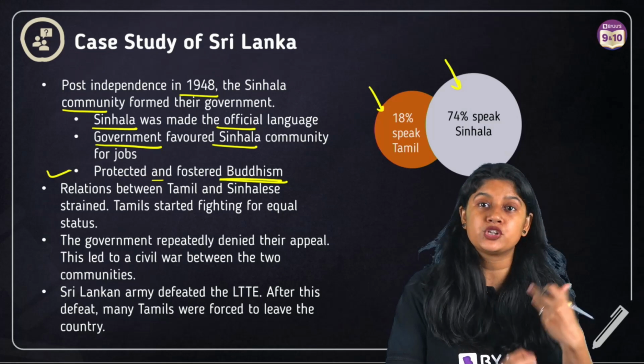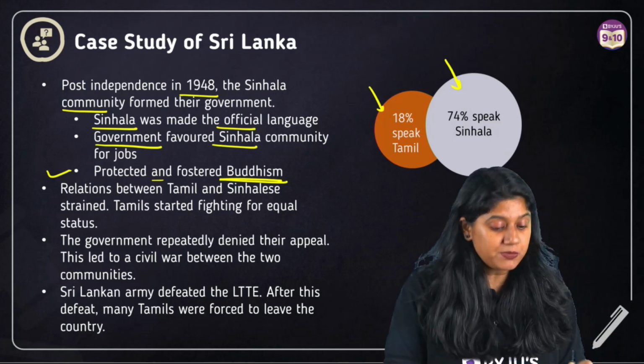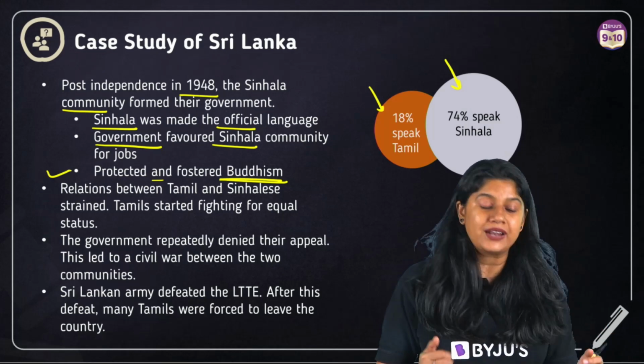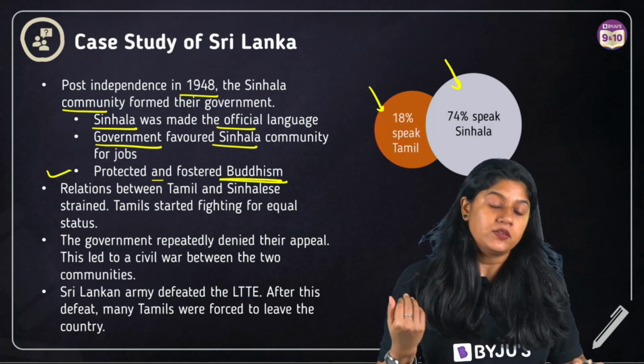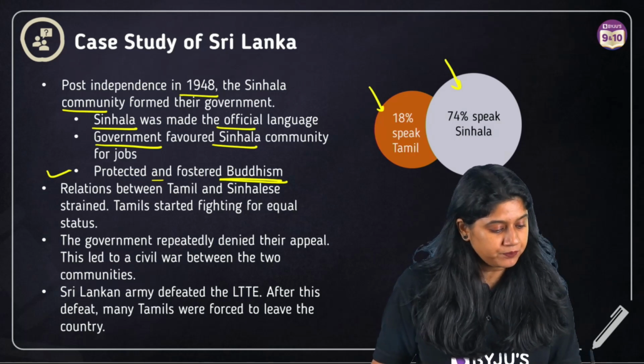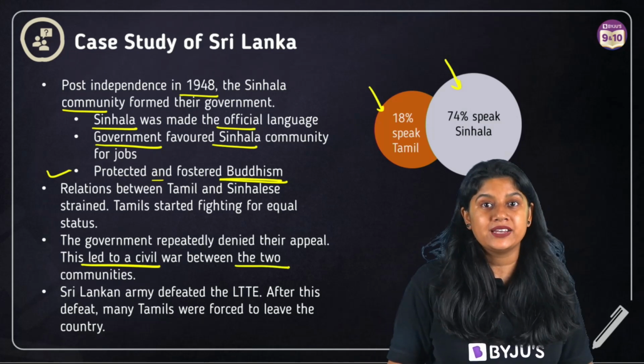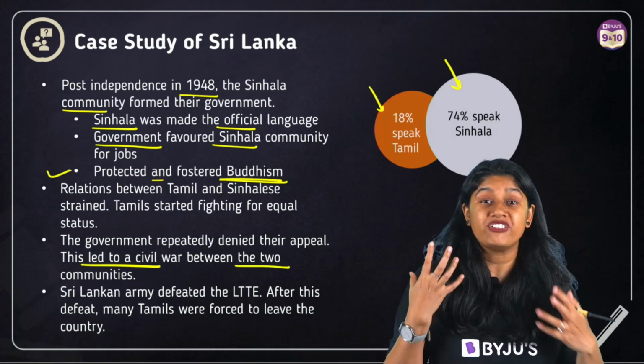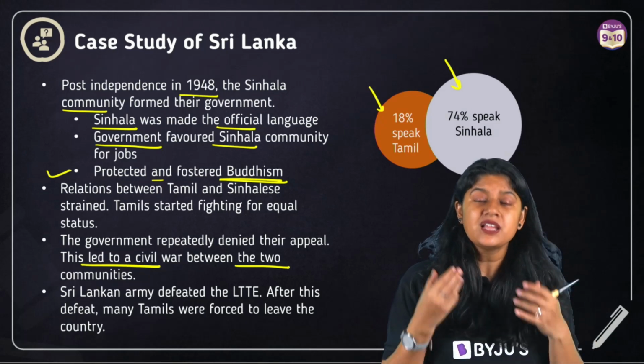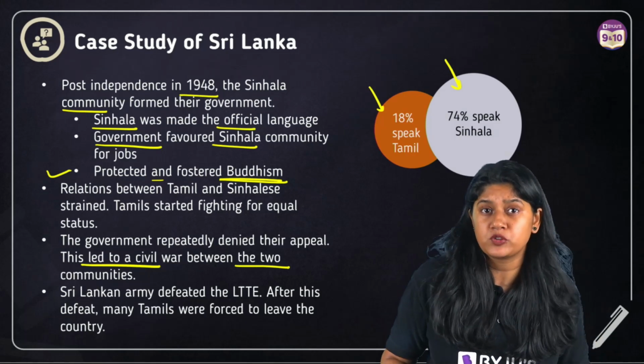Now what happened due to these differences: the relation between the Tamil and the Sinhalese was not that great. It became a little bit strained. They had a lot of civil wars between the two communities, due to which there was loss of lives, loss of properties, and a lot of disturbance in the life of the people.